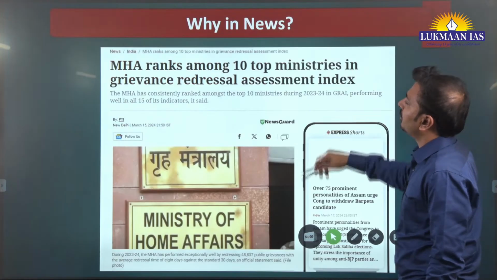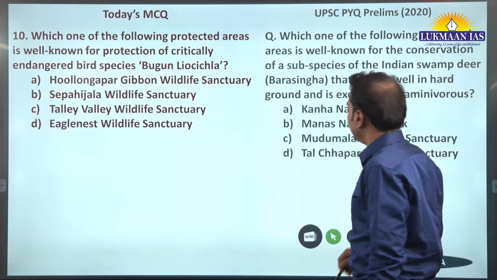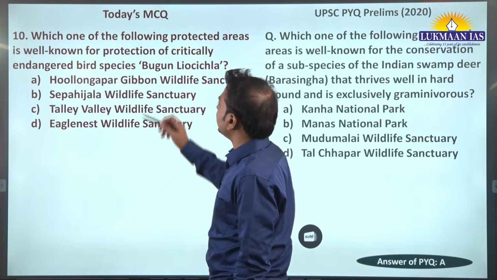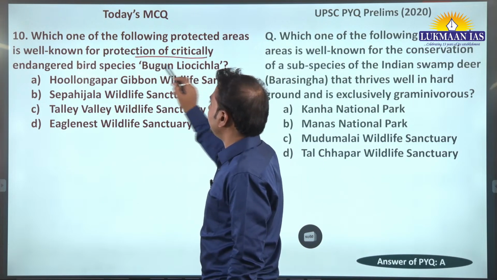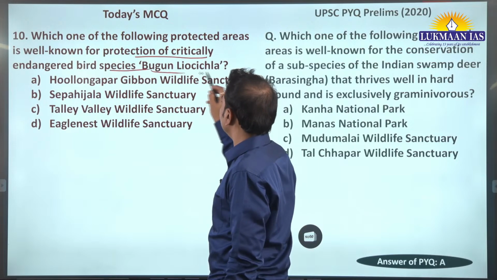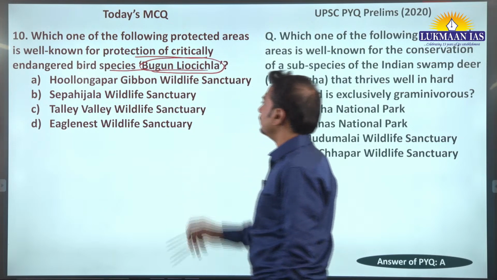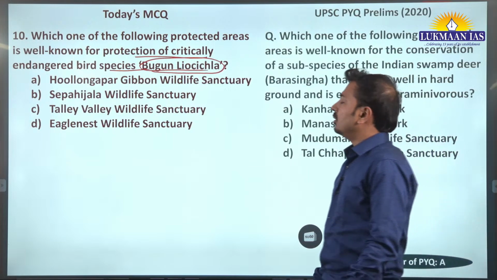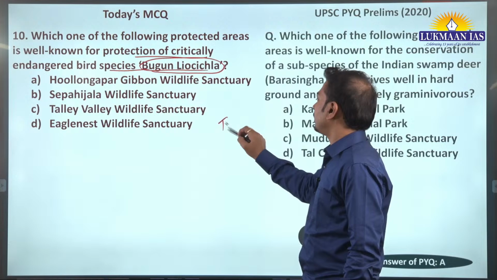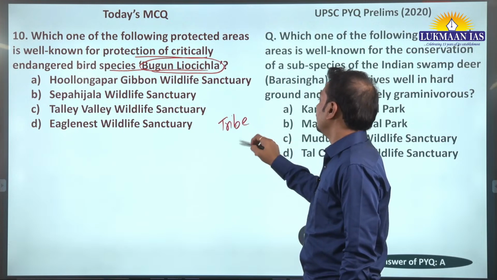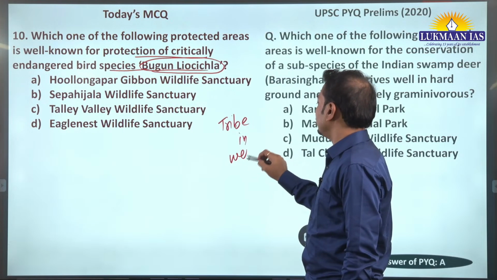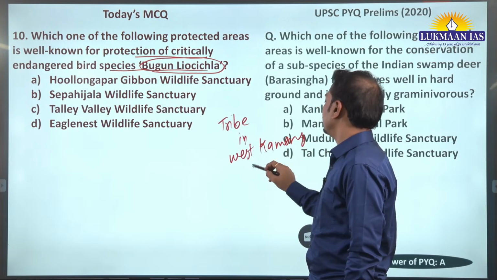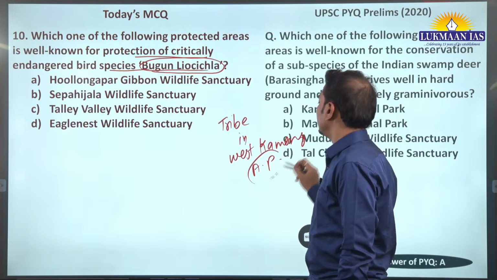Fine. Now today's last question. Which one of the following protected areas is well known for protection of the critically endangered bird species Bugun liocichla? The name is given after one tribe, the Bugun tribe, in West Kameng district of Arunachal Pradesh.